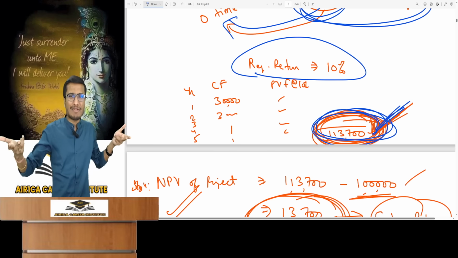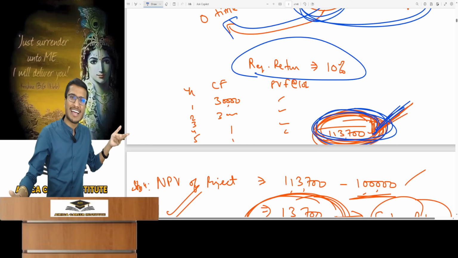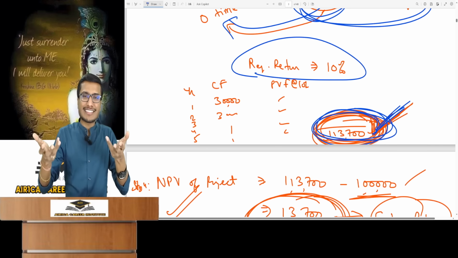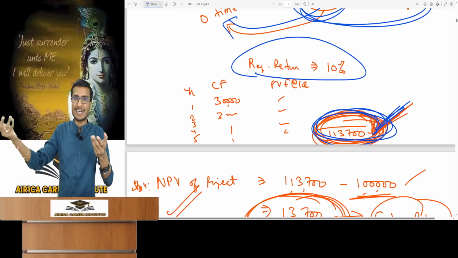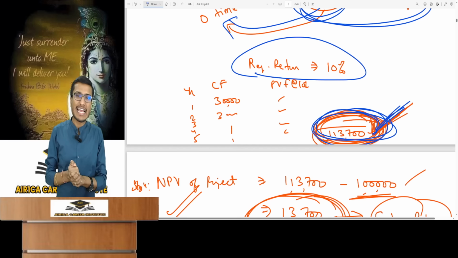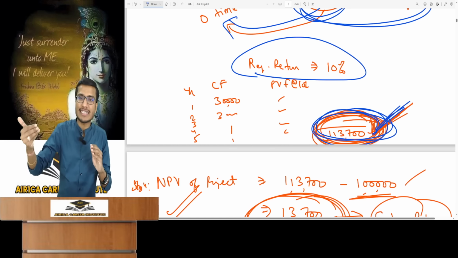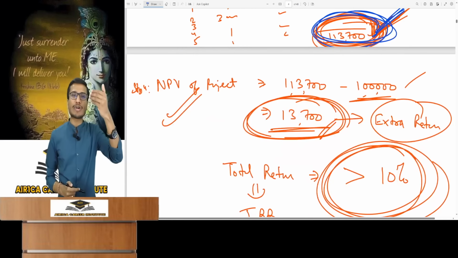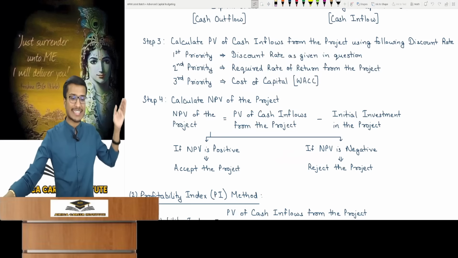Now make your decision. Machine investment is 1 lakh and NPV is 13,700. If the fair value is higher and it's available cheaper in the market, I should buy it. It's absolutely beneficial. However, capital budgeting investment decisions for projects are never made this way. One more step is added, which is our next step. Step 4, calculating NPV.